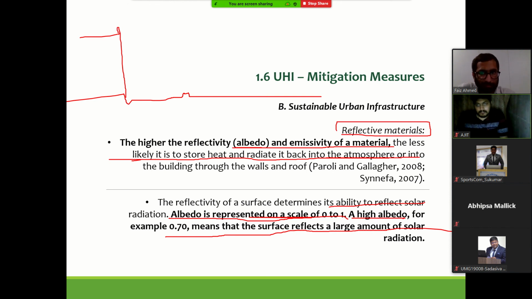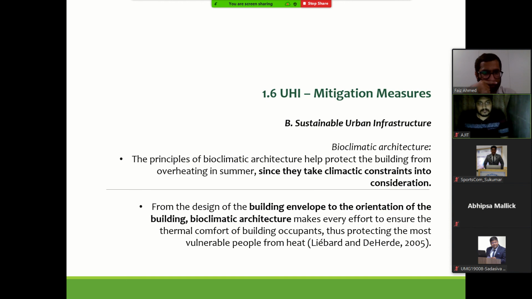And also a lot of studies have been done on how we treat the rooftops. That's also important, and I think there's some discussion on that as well. And of course, bioclimatic architecture is one of the ways which is encouraged to design buildings. Bioclimatic architecture is designing buildings by taking the local climate into perspective.